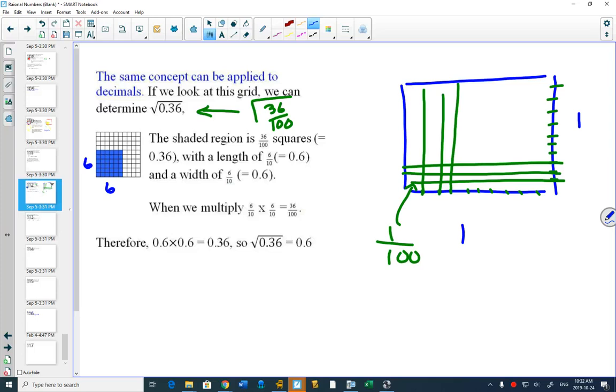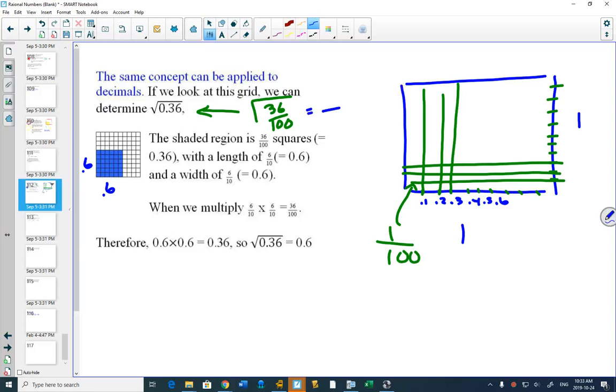And since I've divided that length into tenths, that really means that I have 0.6 times 0.6 is equal to 0.36. Okay. Oh, this is exciting stuff. 0.6 times 0.6 is 0.36. 0.36 is a perfect square.